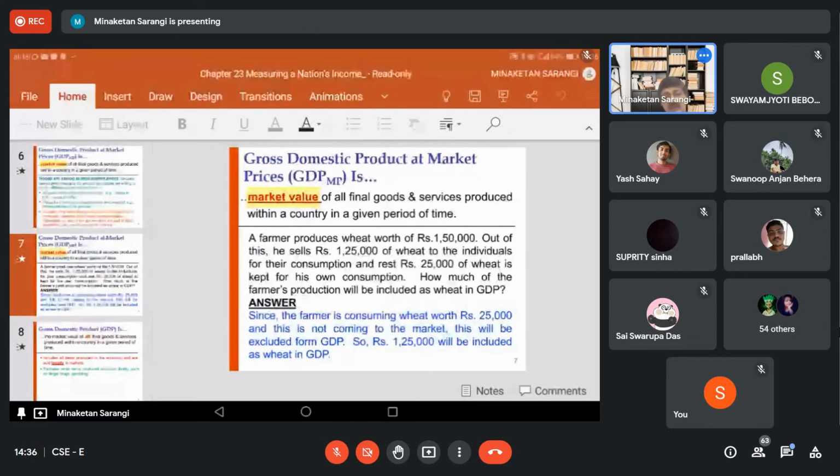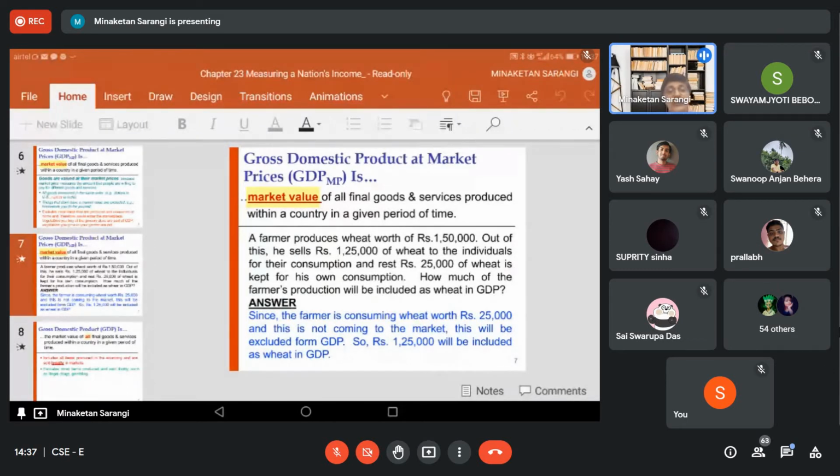We say here, wheat coming into the marketplace is a part of the GDP. But wheat for self-consumption is not coming into the market. You are producing, you are consuming. You are not purchasing anything for that, nor are you getting any price for that. So this amount is not a part of GDP.